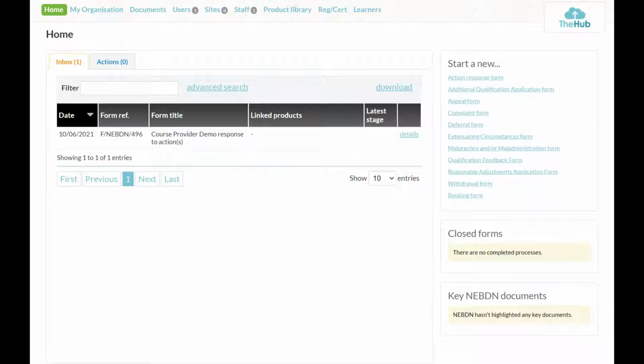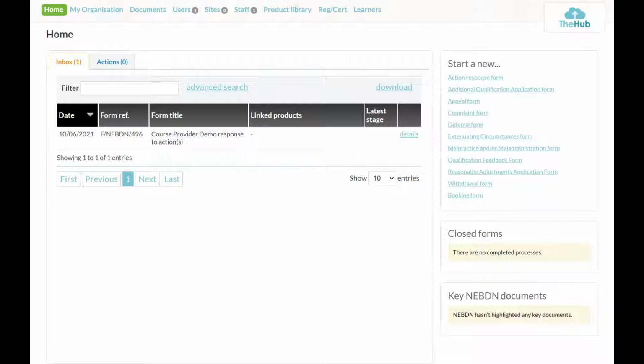Then in the middle of your screen there, you'll see we've got Inbox and Actions. So the inbox is where everything will be placed from ourselves and you will be able to see that. Actions is everything that you've actioned that we've requested from you. So keep an eye on the inbox. It's really important. It's on the home screen. It's there for a reason. It's the main way for us to communicate with yourselves.